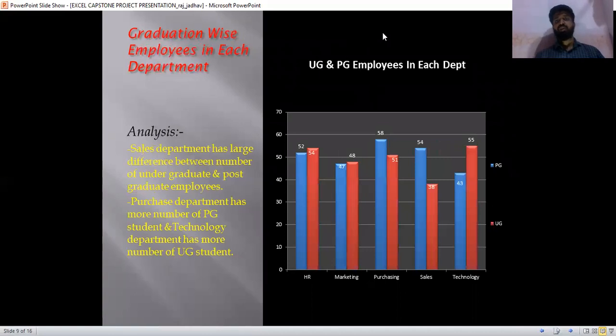The fifth graph is related to UG and PG employees in each department. From this we conclude that the sales department has a large difference between the number of undergraduate and postgraduate employees. That means the sales department has the highest number of PG employees but a very low number of UG employees. The purchase department has more PG employees and the technology department has more UG employees.